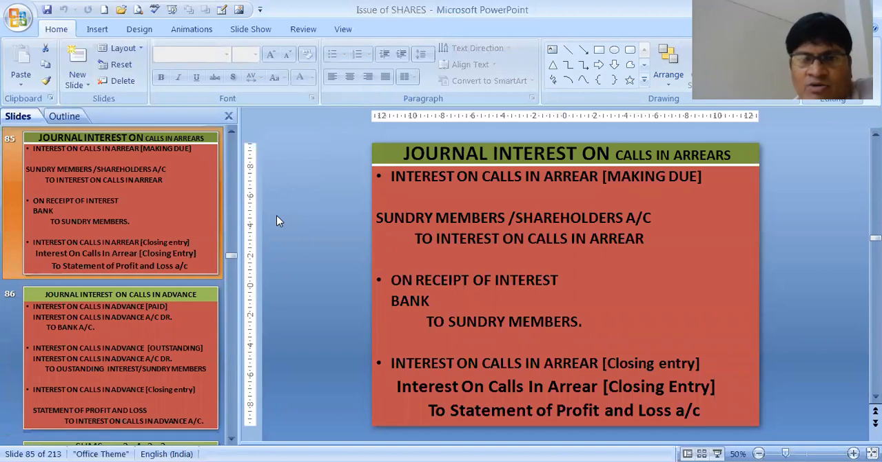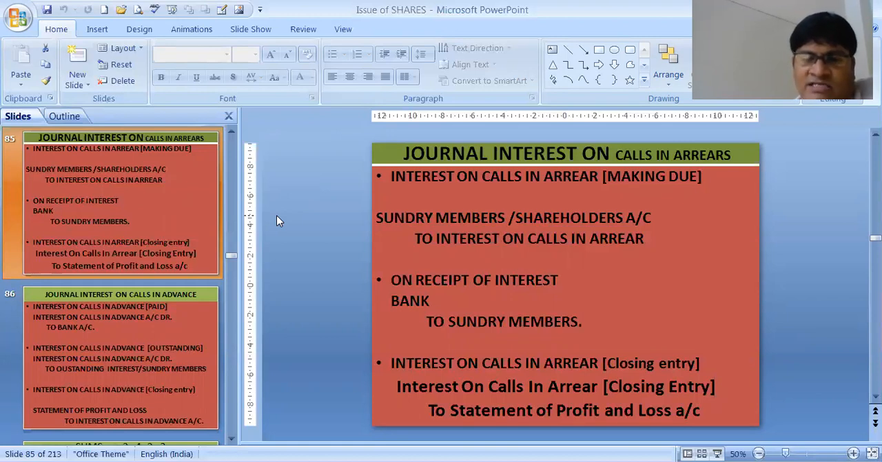Today we will be learning about journal entries on interest on calls in arrears. So our work today is about interest entry on calls in arrear and calls in advance. So first of all, interest on calls in arrear is our profit, because some of the shareholders have not paid the money before. They are paying after 2 or 3 months. So for 2 or 3 months, they are paying interest to the company. So interest on calls in arrear is the profit of the company.